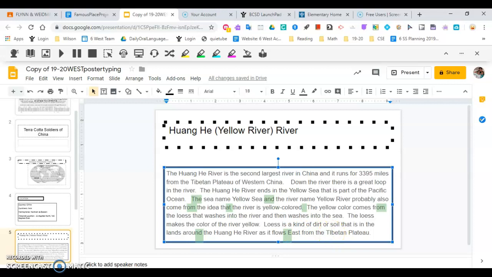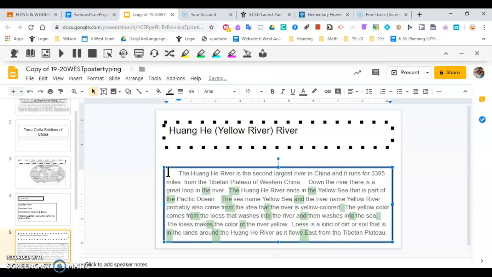Okay, I have a capital T, but for some reason I have a capital I. Tibetan Plateau, that should be capitalized, and I have a period. I'm going to indent my paragraph. And this paragraph should be ready. This slide should be ready to print. My next step will be to put a picture on it.